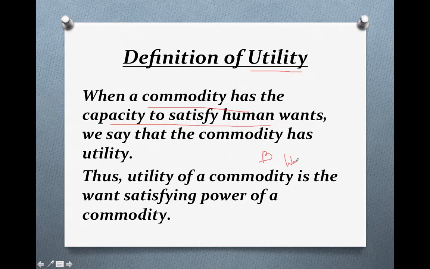Your wants are satisfied, that means your utility is satisfied. So thus utility of a commodity is the want satisfying power of a commodity.